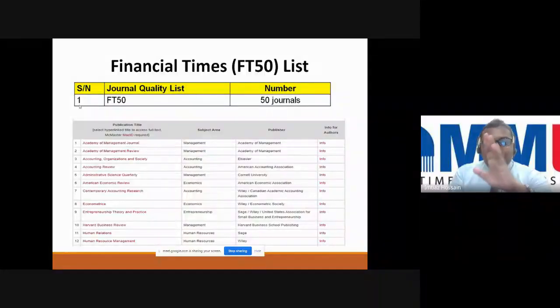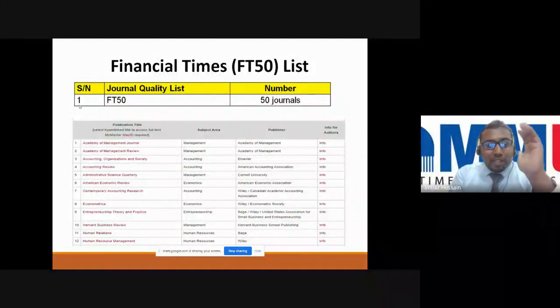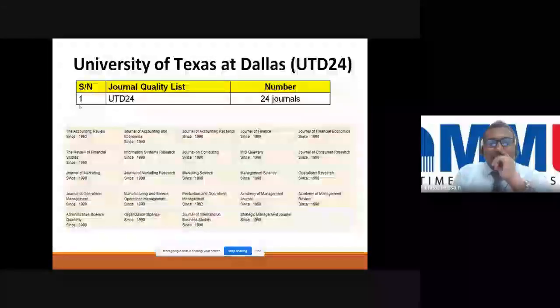So it's a super level of articles. Academy of Management Journal, Academy of Management Review. These are some top tier journals. You need some expertise to do that, but it's a dream to publish there. So you can focus on that.